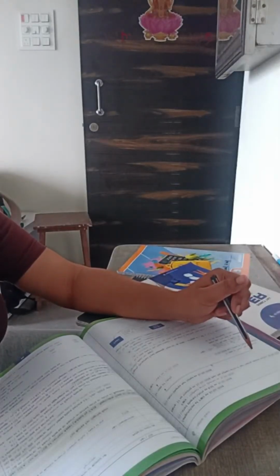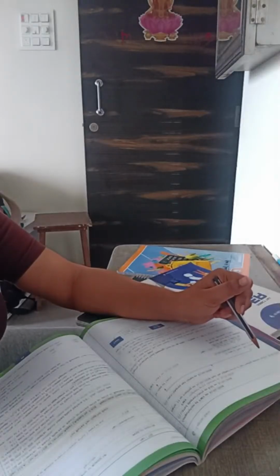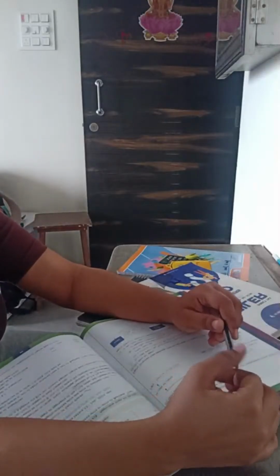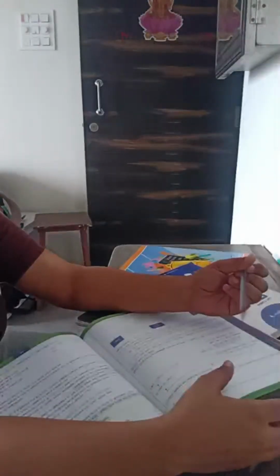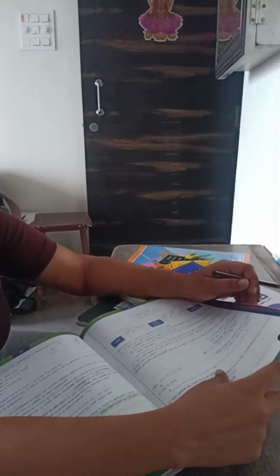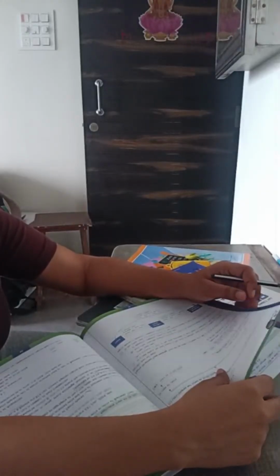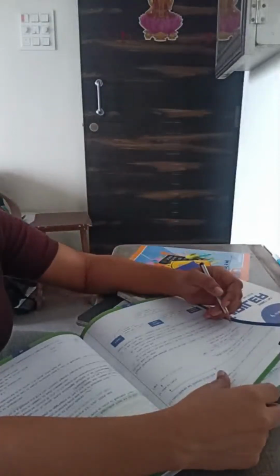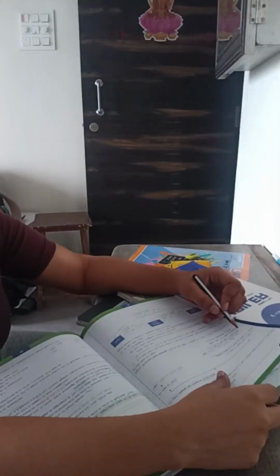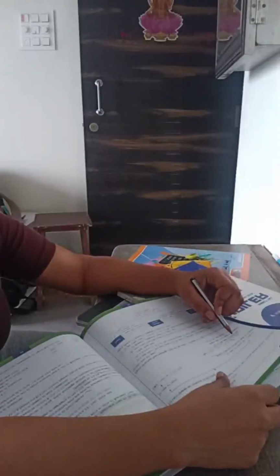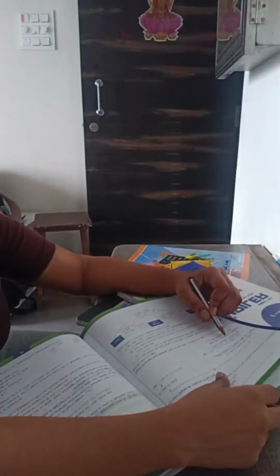For units not listed on 31st Jan 2018, the fair market value is equal to the net asset value on 31st January 2018. In case of shares not listed on 31st Jan 2018 but listed on the date of the transfer, the fair market value is equal to the cost of acquisition into the cost inflation index of the financial year 2017-18, that is 272, upon the CII of the year in which the share was first held by the assessee or 1 April 2001, whichever is later.